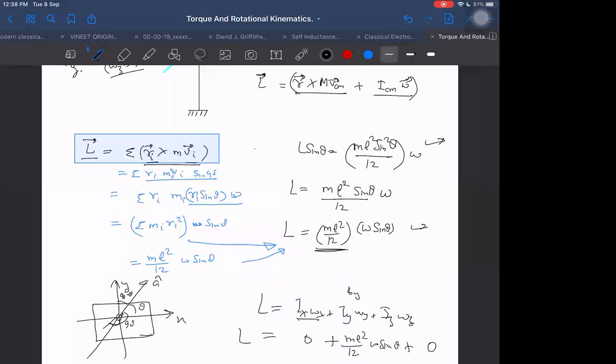Can I find it now again? Yes, I can. Angular velocity will be along the axis of rotation. First of all, understand this thing: L and omega are in the same direction. Then I can take the components of omega, and I can get Ix into omega x and Iy into omega y and Iz into omega z. Omega z is 0, so that term will be 0.